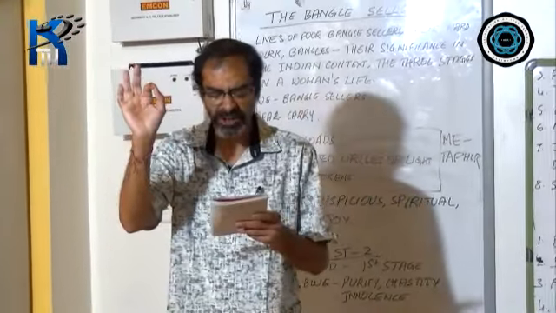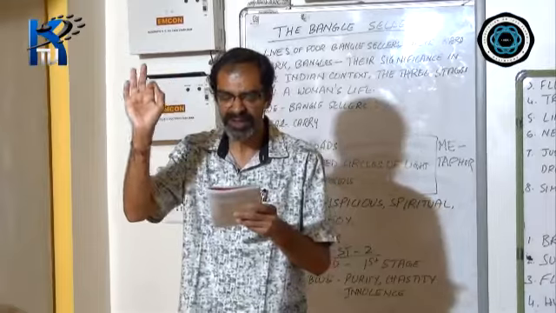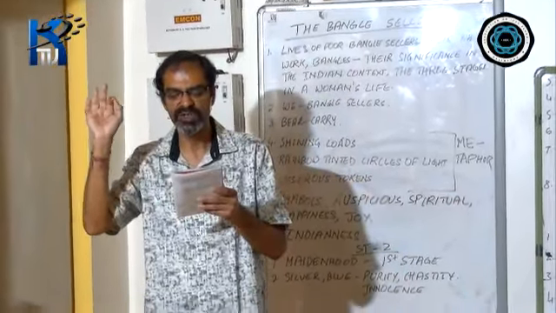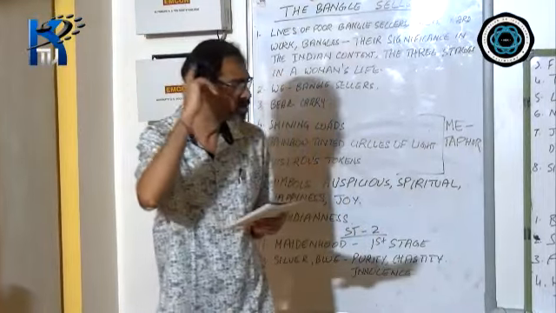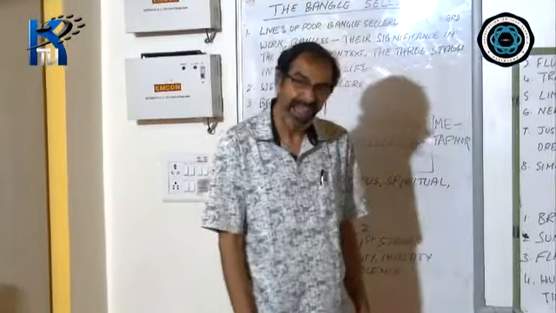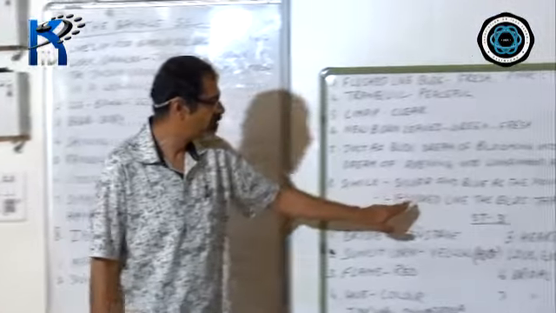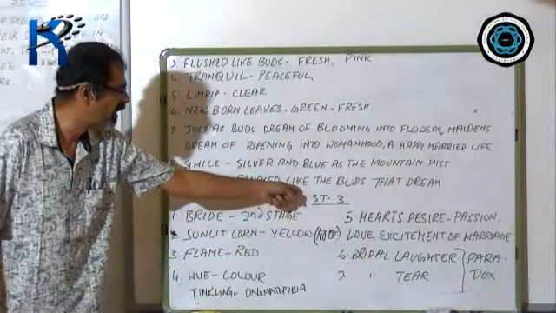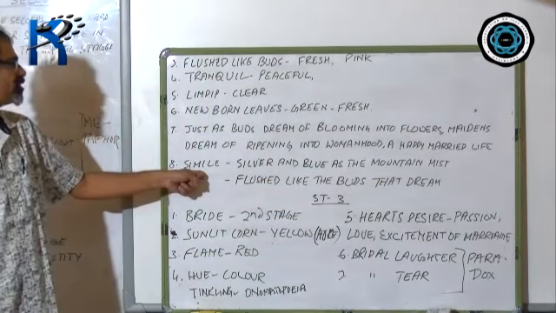Some are flushed like the buds that dream on the tranquil brow of a woodland stream. In these two lines, there is again a simile, flushed like the buds that dream. You have the word like, therefore it is a simile.